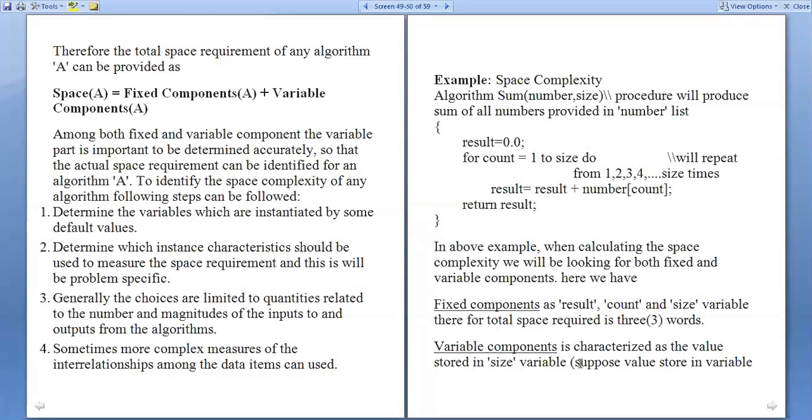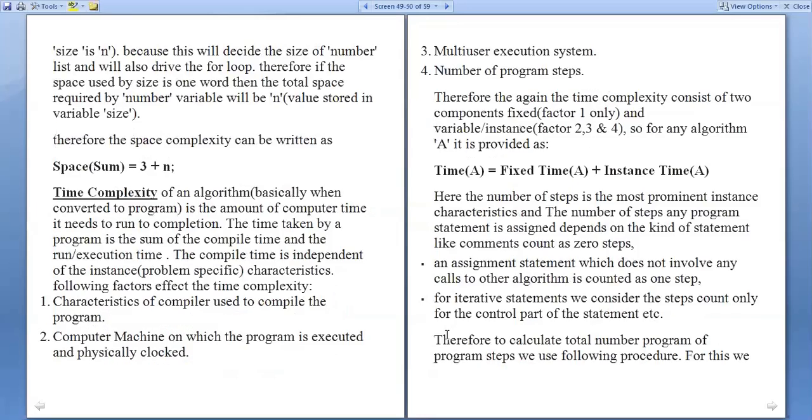Now see the variable component, which is characterized by the value stored in the size variable. The value stored in variable size is equal to n, because this will decide the size of the number list and will also drive the for loop.